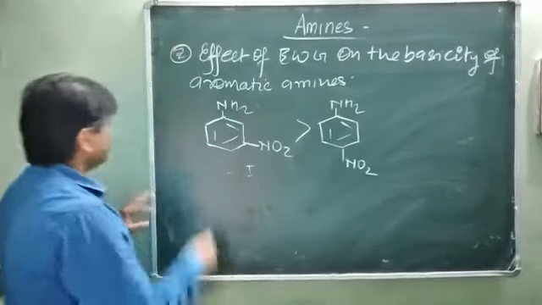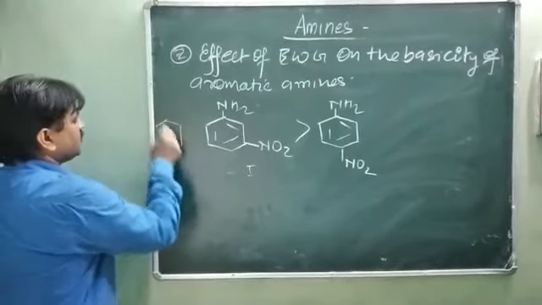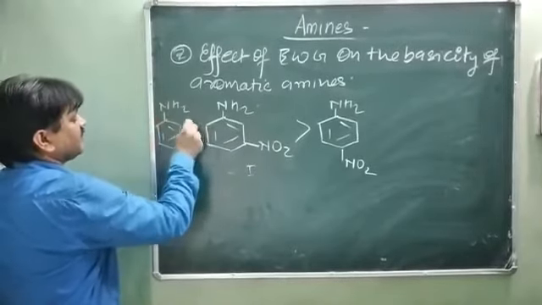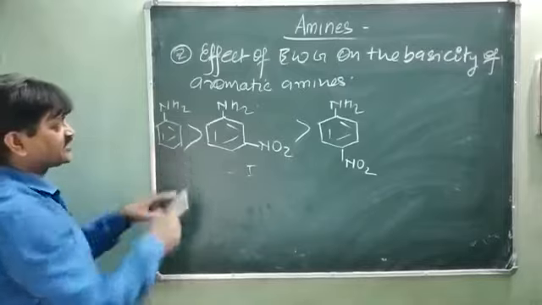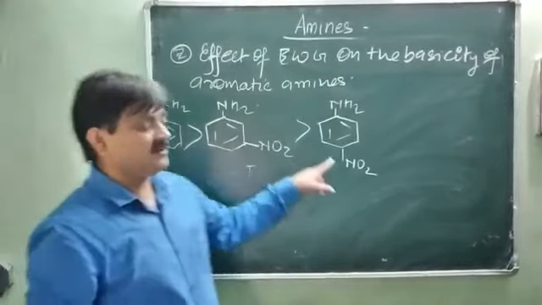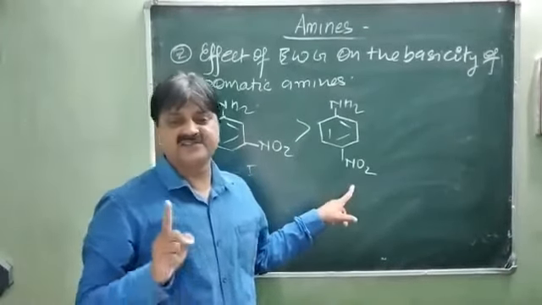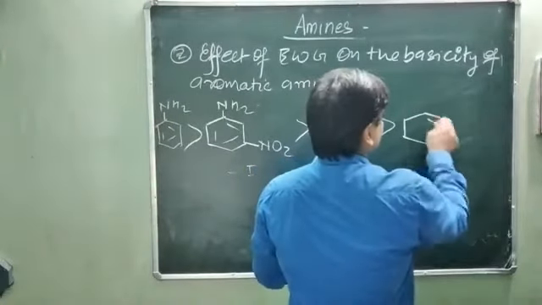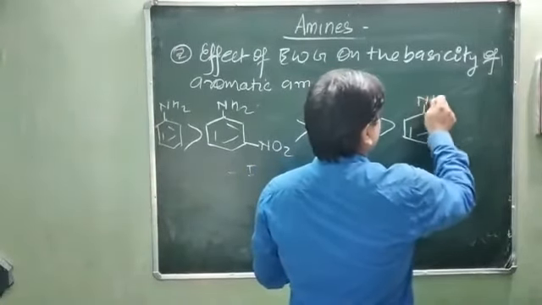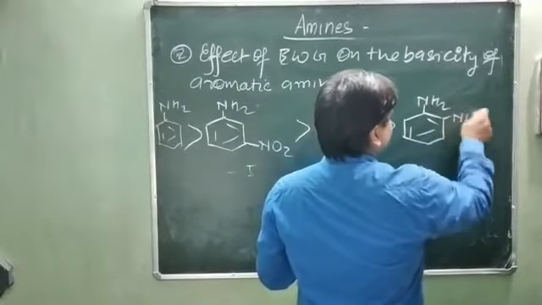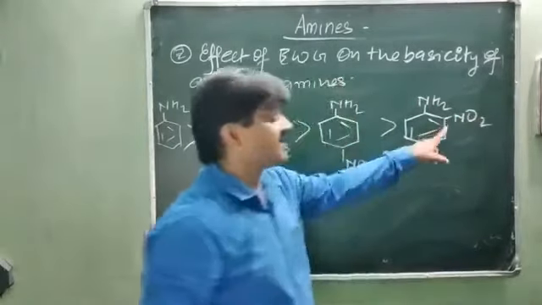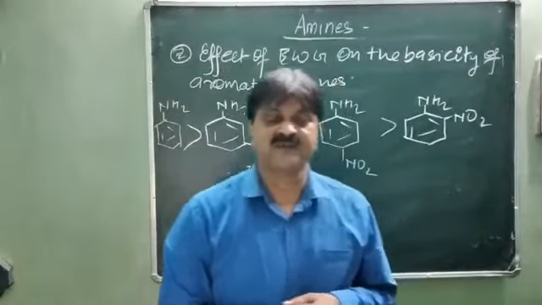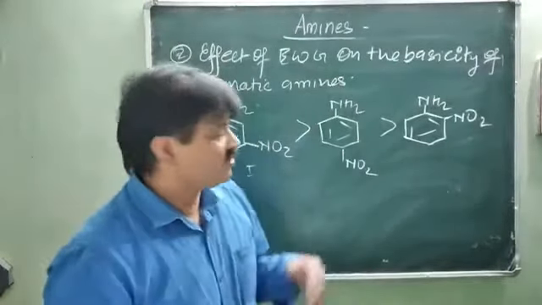So the aniline NH2 has greater basicity as compared to meta and then para, and very little in the case of ortho nitroaniline. It doesn't matter which group is present at the ortho position, the basic character is always lower as compared to aniline.